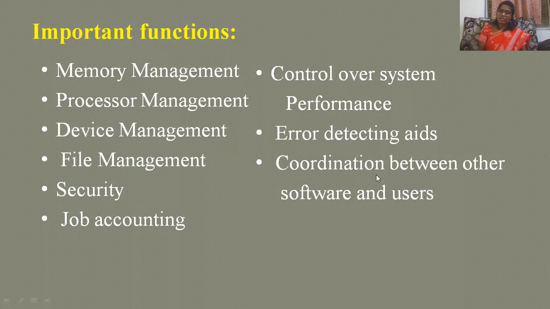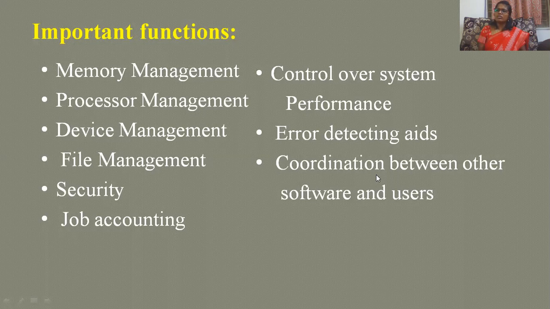And finally, security. Security also must be provided by the operating system. The data should not be lost. Job accounting. Job accounting is nothing but how many processes are coming in, how many processes are completing their work, and how many processes are in deadlock condition. So everything must be taken care of by the operating system.